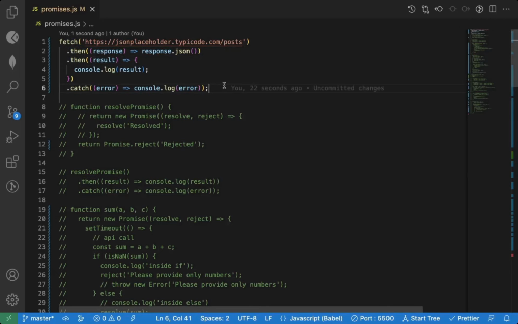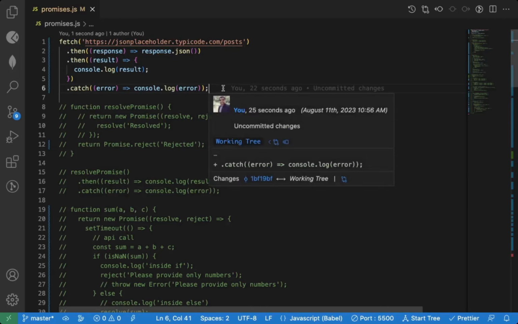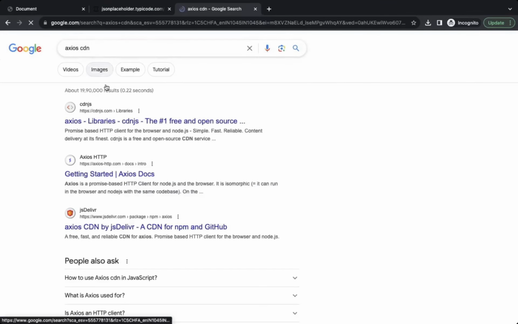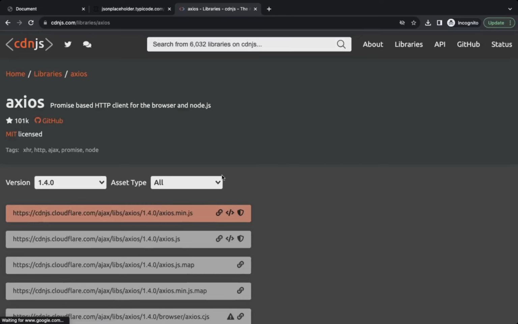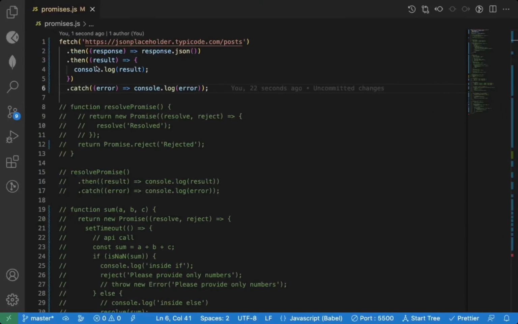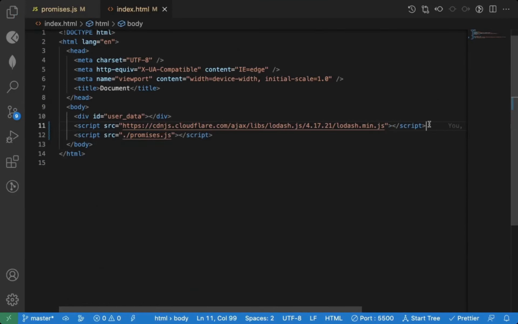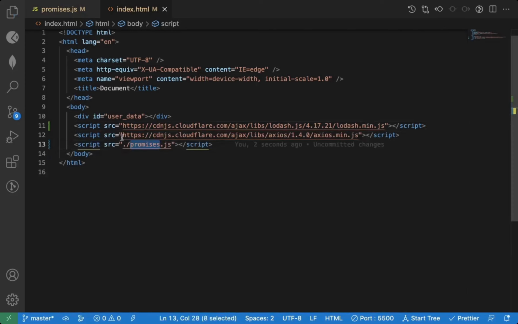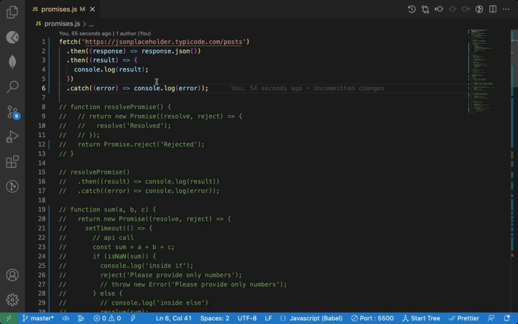So if you are using Axios, you don't have to write this much code. Let's say I am using the Axios CDN. Just by including this library, we can directly use Axios. Now I will add this Axios library. Make sure to add it before the promises. So it's added before promises. Now I can use Axios.